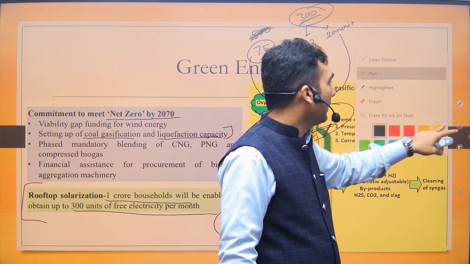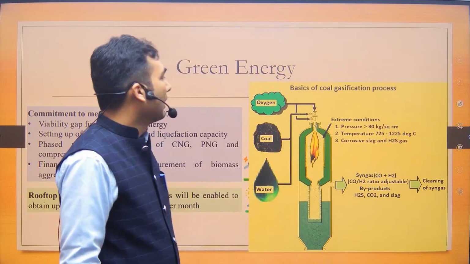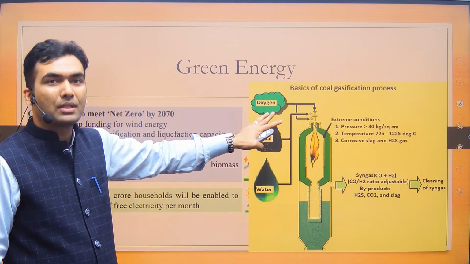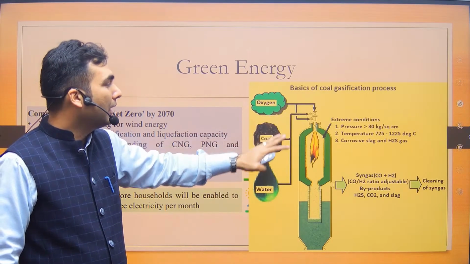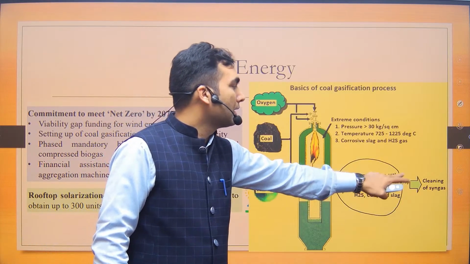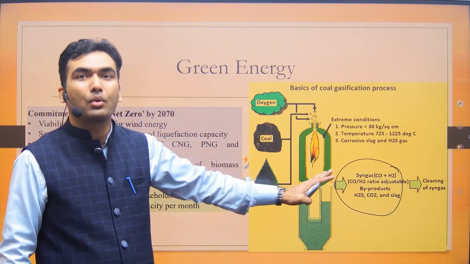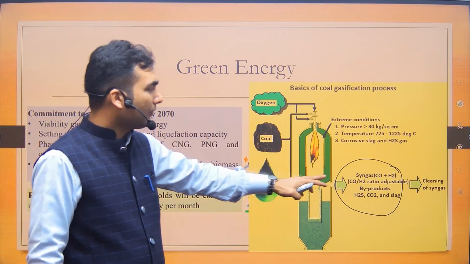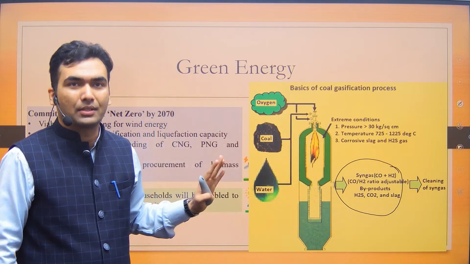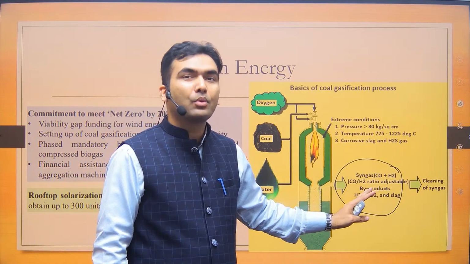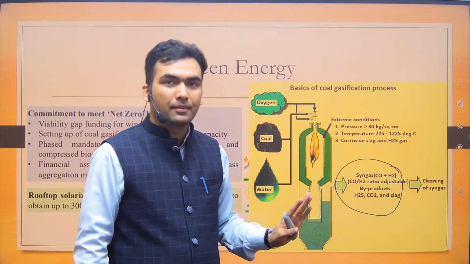In nutshell, if I tell you what is coal gasification, so if in the presence of limited amount of oxygen, you are converting coal into syngas. Syngas is CO plus H2, carbon monoxide plus hydrogen. Then this process is called coal gasification, because you are converting coal into some fuel gases. These fuel gases are known as syngas.